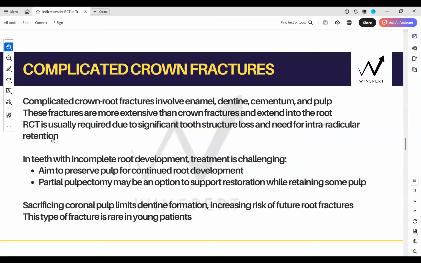Complicated crown root fractures also will require RCT. Now in teeth with incomplete root development, the treatment can still be challenging. You can aim to preserve the pulp. You can do partial pulpotomy, but these are experimental situations, may or may not work.